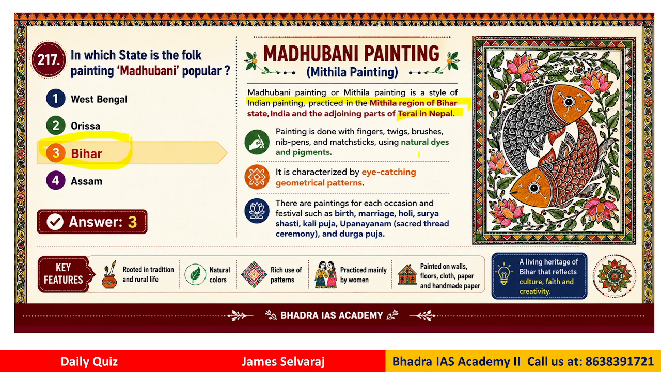Right? Now these paintings are normally done either with fingers or with small twigs like sticks, brushes, nib pens, matchsticks. So you see, these are made in the form of geometric patterns, which they usually use for making this kind of painting. Now these paintings are made for each occasion like birth, marriage, Holi, so on different occasions we can use this kind of painting. So this is also very popular. So we need to be familiar with this from the exam perspective.